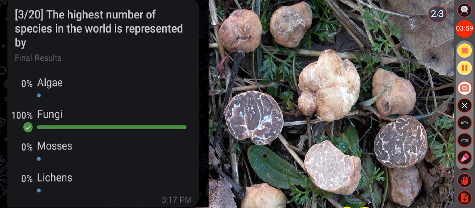Okay. Then next question, the highest number of species in the world is represented by option A algae, option B fungi, option C mosses, option D lichens. Here the correct answer is option B, that is fungi. So fungi represent the highest number of species in the world. Overall, fungi have a worldwide distribution. Around 1,20,000 species of fungi have been described by taxonomists.